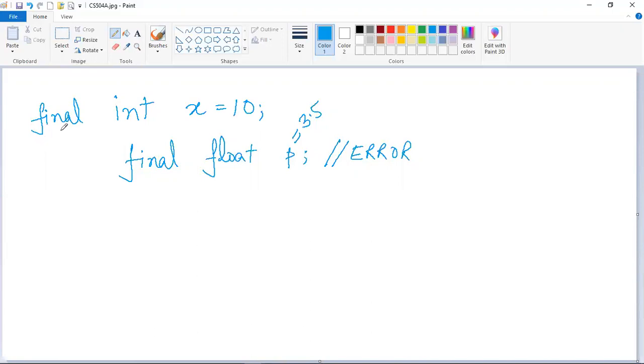Now the final keyword can also be placed before a method. Let me write down an example piece of code for you.